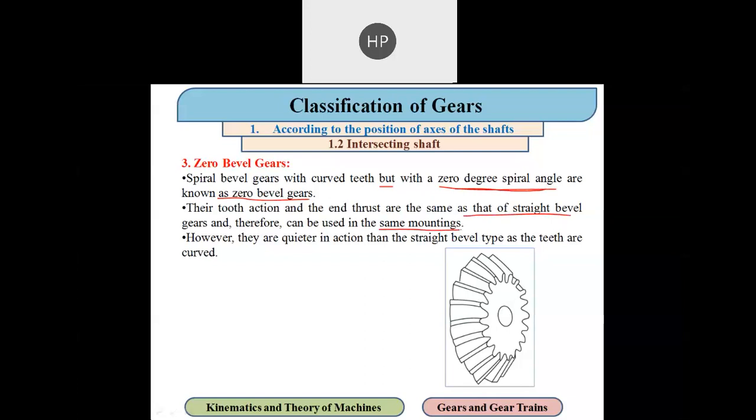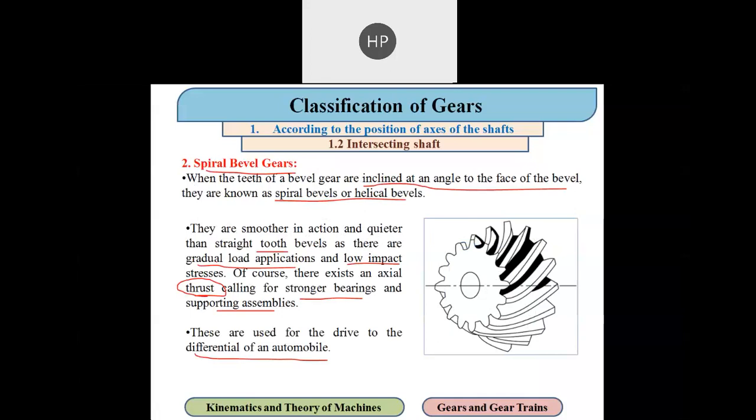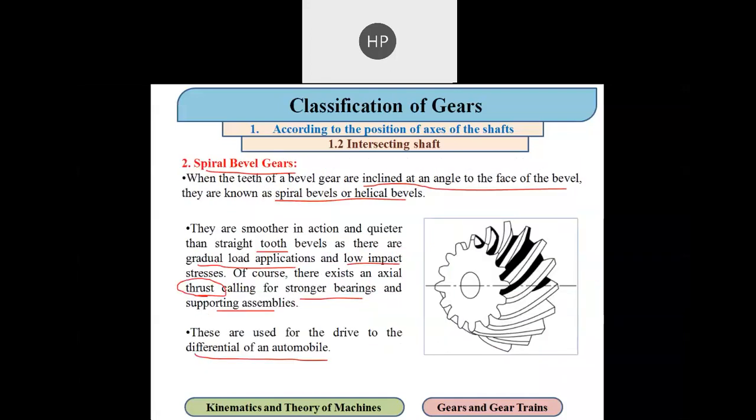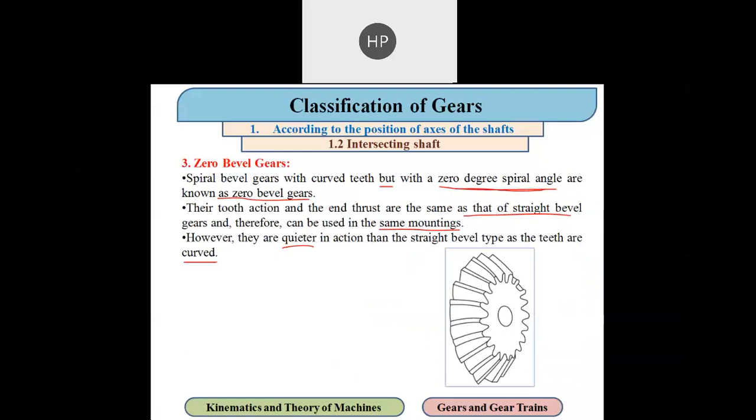However, they are quieter in action than the straight bevel gear. Why? Because they have curved teeth. So these are the third type of gear, the zero bevel gear. First we discussed the straight bevel gear, second the spiral bevel gear, and third the zero bevel gear. And all of these classifications are according to intersecting shafts.